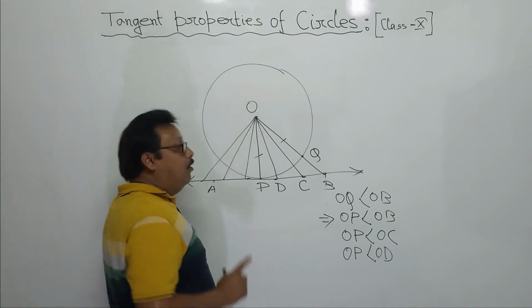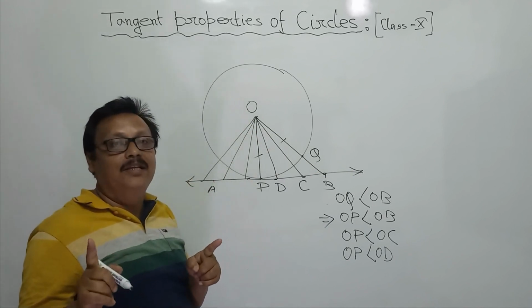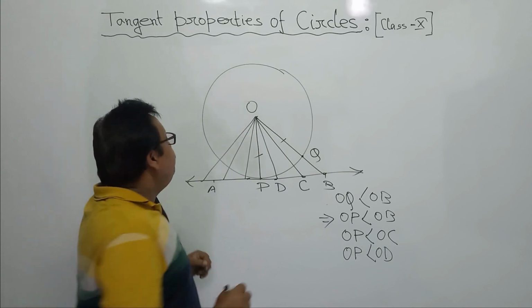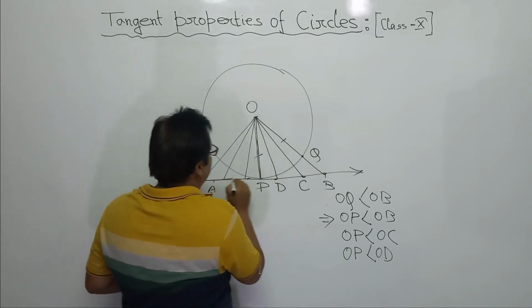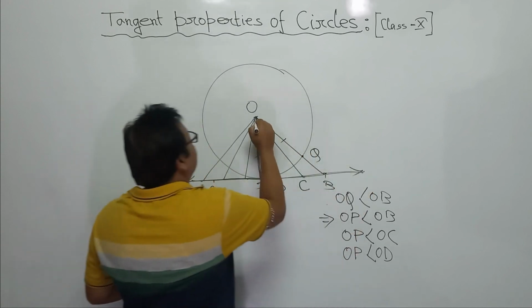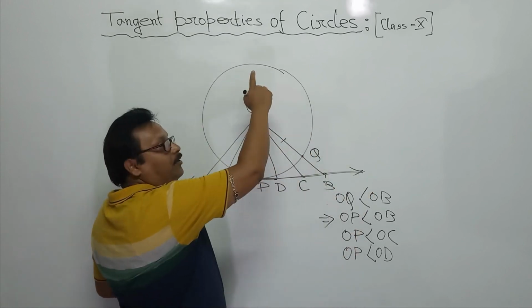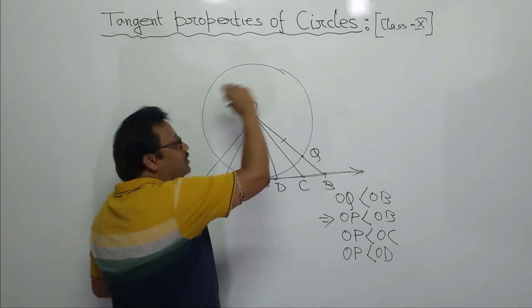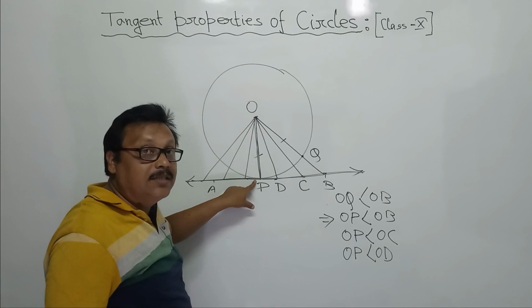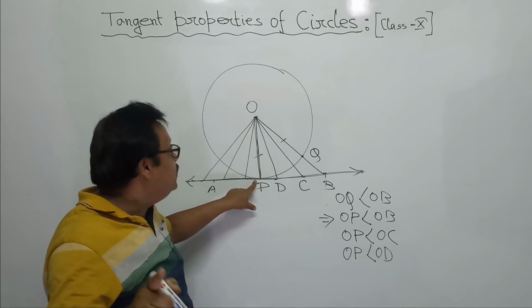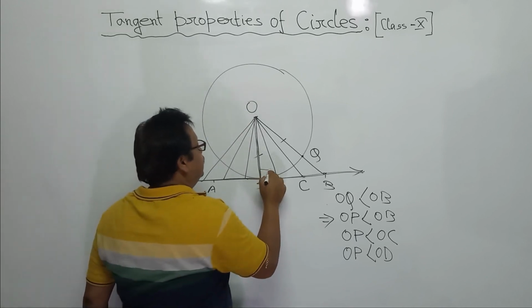Shortest distance is always the perpendicular distance. Remember it, right? Here OP is the shortest distance from the center of this circle to the tangent. This distance is the shortest distance, and shortest distance is always perpendicular distance.